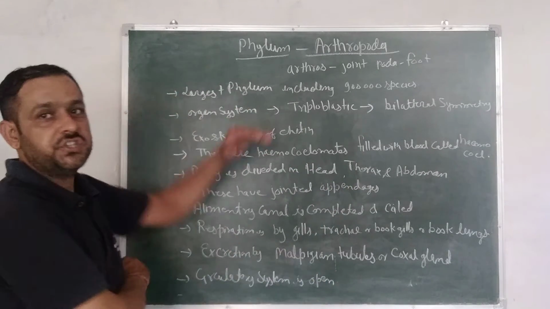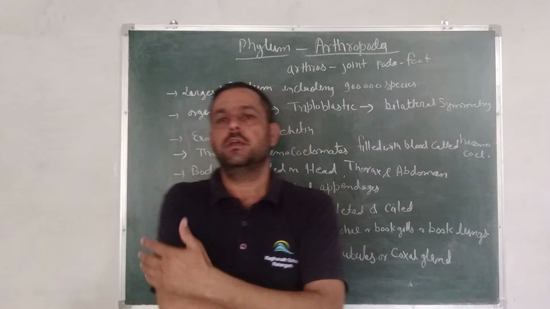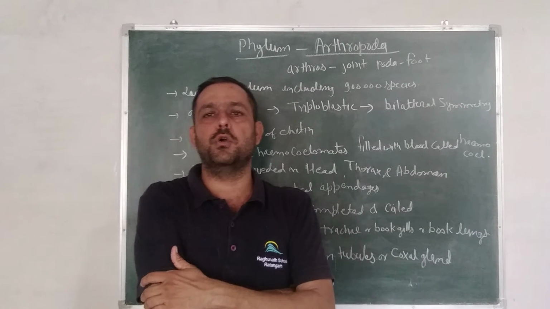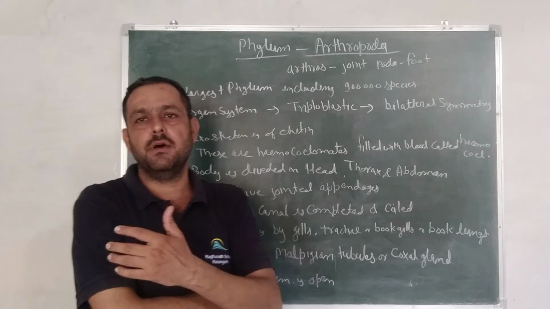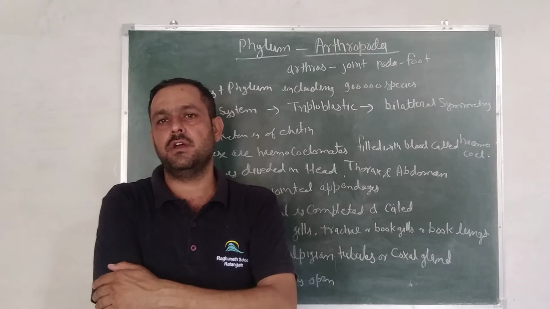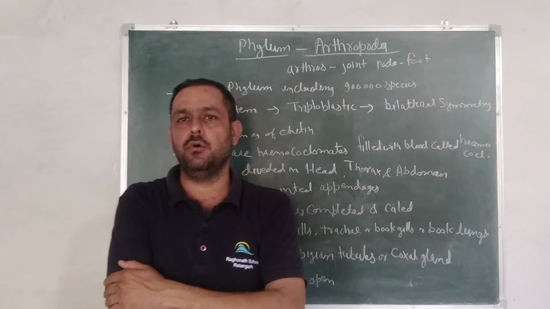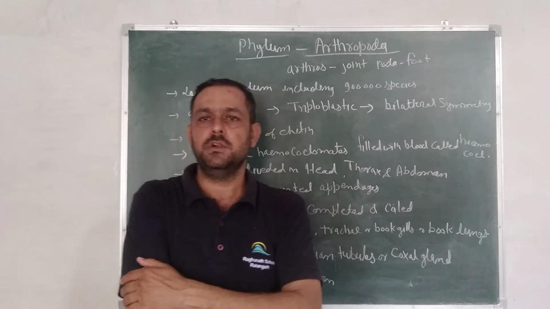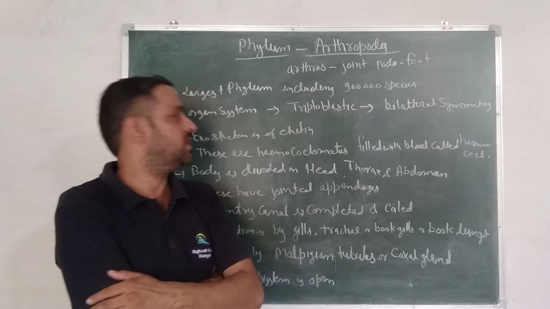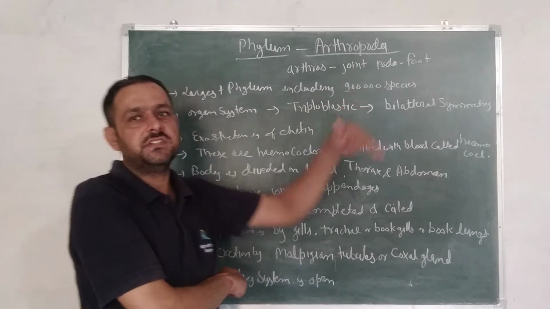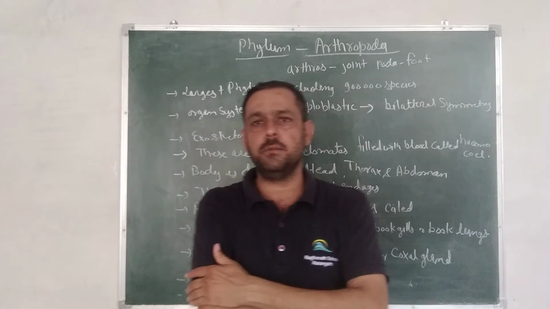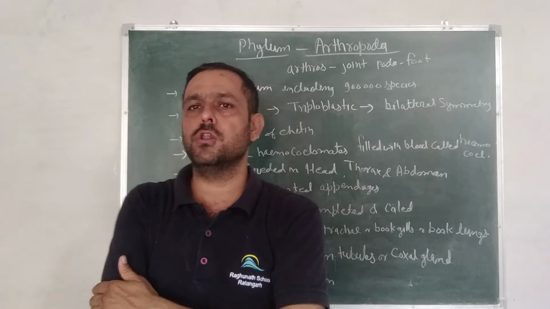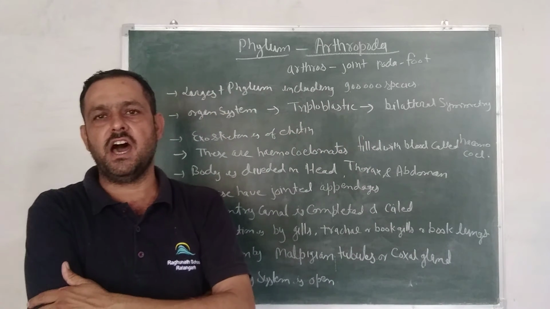Next, the level of body organization is organ system type, meaning whenever we go one step down, organ system type of body organization is found. Next, triploblastic. As you know, triploblastic means ectoderm, mesoderm and endoderm, all three germinal layers are found.